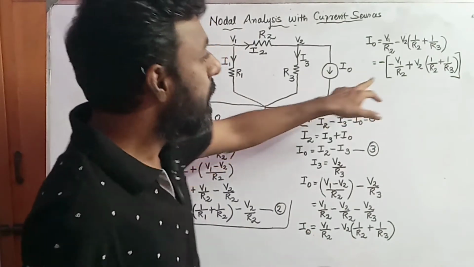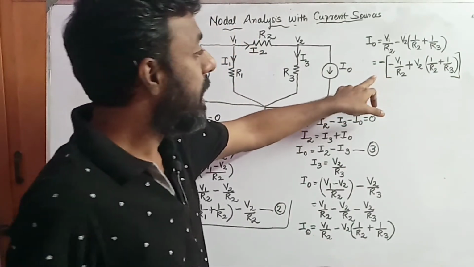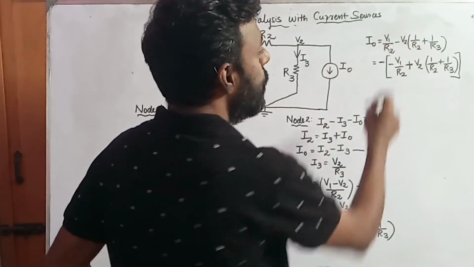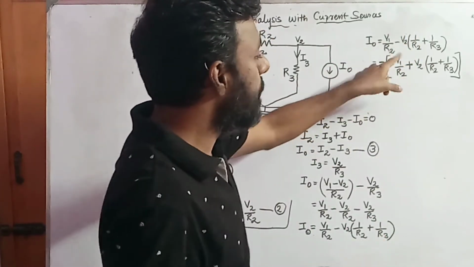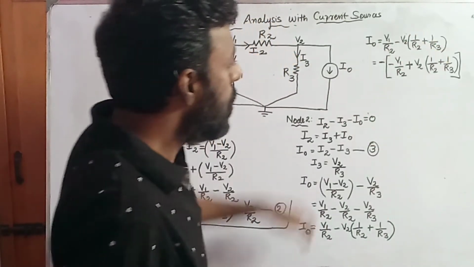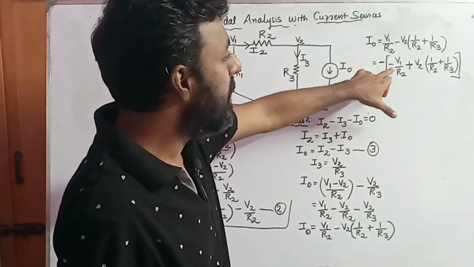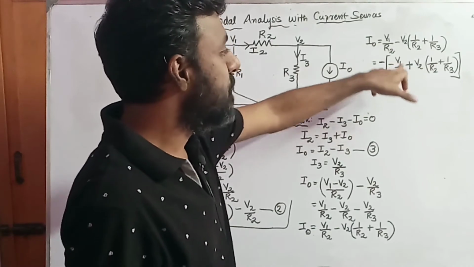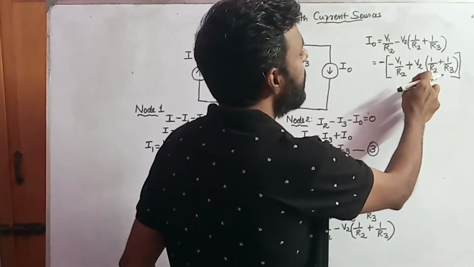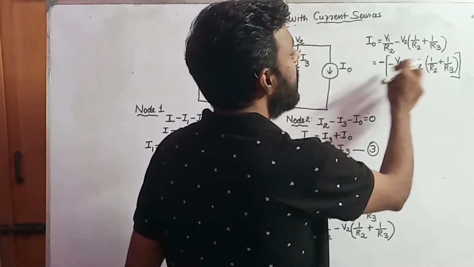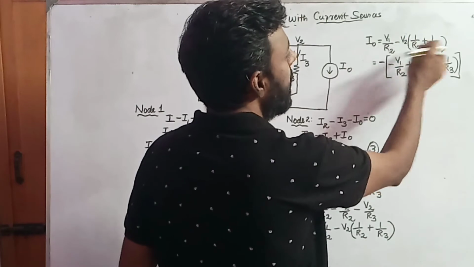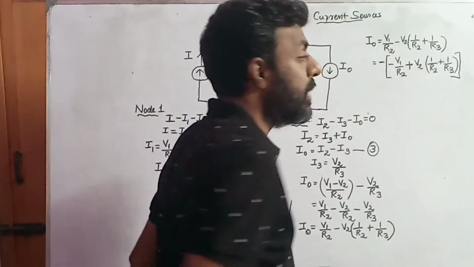Okay, so I'm taking a negative sign outside the bracket and inserting a negative sign into this ratio V1 by R2, and adding a positive sign to this V2. So minus into minus will be plus V1 by R2. V1 by R2 is here. Similarly, minus into plus equals minus V2. So that minus V2 is here, minus V2 divided by 1 by R2 plus 1 by R3.